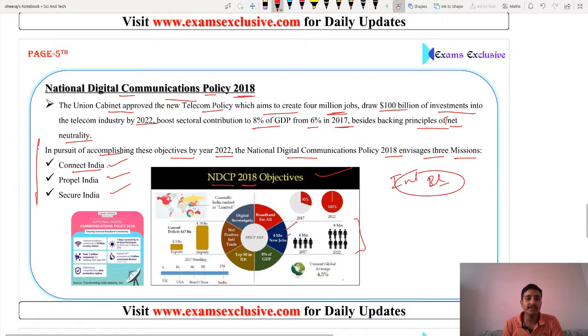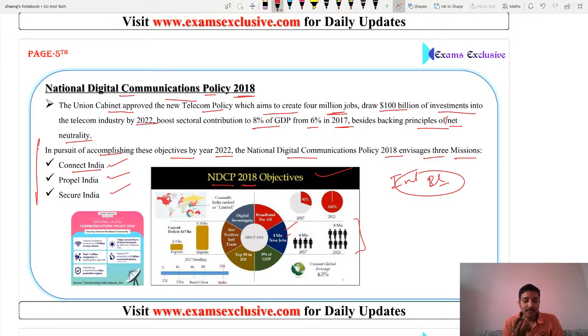So the second one is Propel India. Friends, enabling next generation technology like 2G, 3G, 4G, and then 5G, and service through investment, innovation, and IPR generation. What is IPR generation? Just tell me in the comment section.